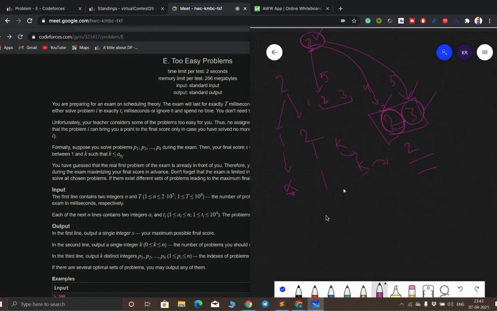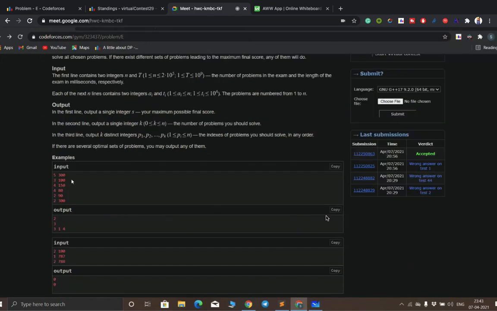What happens if we have a fixed number of problems to be solved? If we have to solve 3 problems, then we will take all the a_i values into a separate vector and sort them. One more thing: for each and every problem we have a time given to solve it. Like the first problem has a value 3 and it can be solved in 100 seconds.